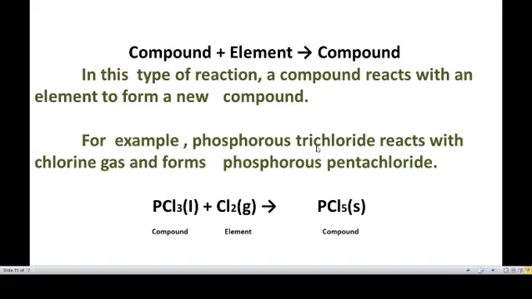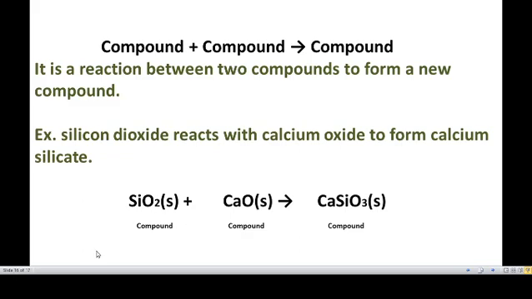Example: phosphorus trichloride, PCl3, reacts with chlorine gas, Cl2, to form phosphorus pentachloride, PCl5. Compound plus element gives compound. Next type, compound plus compound gives compound. It is a reaction between two compounds to form a new compound.